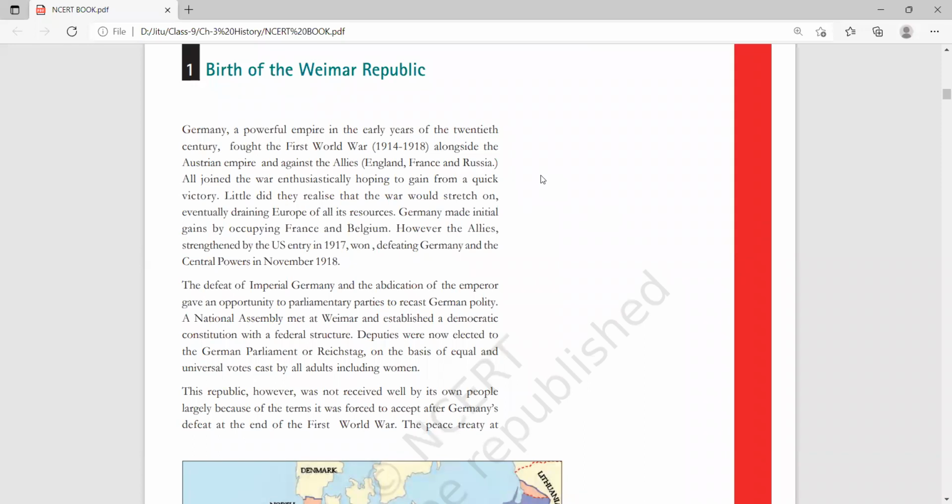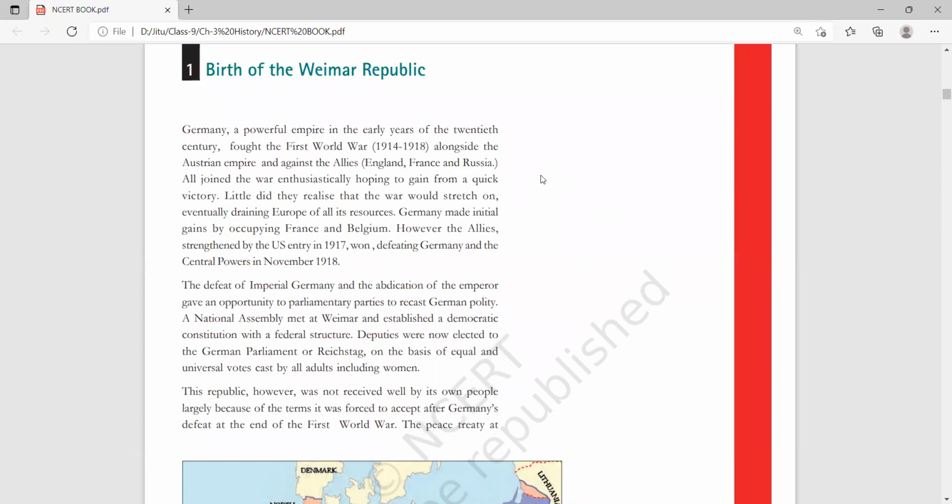During the initial part of the First World War, Germany made some victories. It gained some parts of France and Belgium. It means he captured some areas of France and Belgium. But when the USA entered in 1917 with the Allied Power, the situation changed. The Central Power was defeated in November 1918.